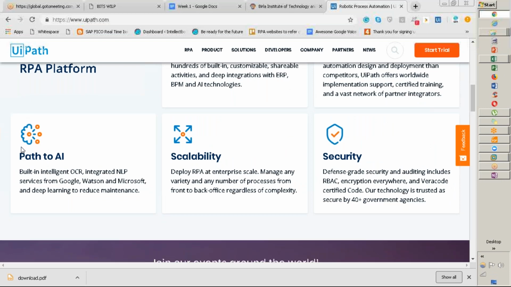Path to AI is a very crucial feature. Other tools are not as active as UiPath, which is taking it proactively. Other tools are lagging behind a little compared to UiPath on this topic of AI. Although we won't be able to use all of it, guys, because it requires keys. There are some cognitive services in UiPath. If you can manage those keys, we can showcase those demos. But the dependency is that a key is required to consume the cognitive services in UiPath.